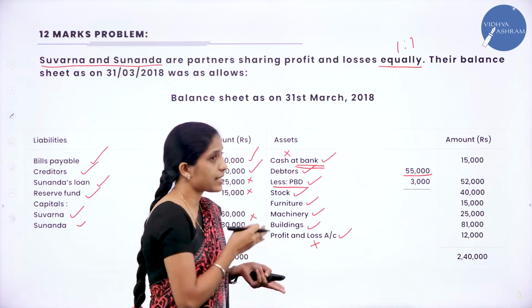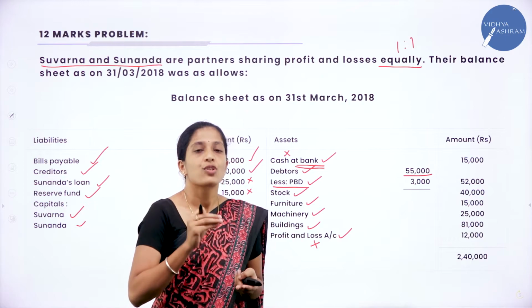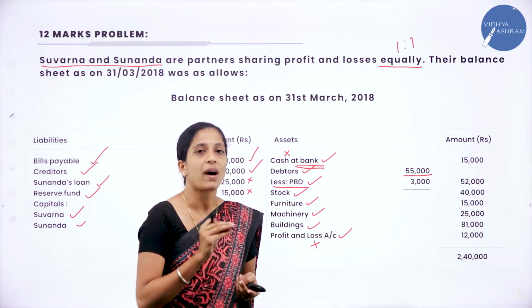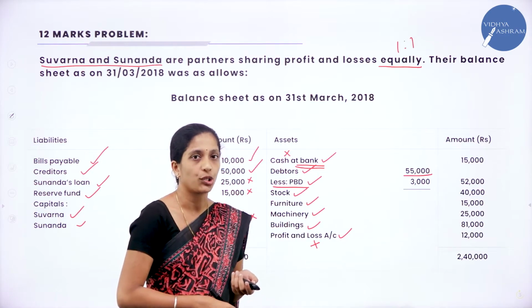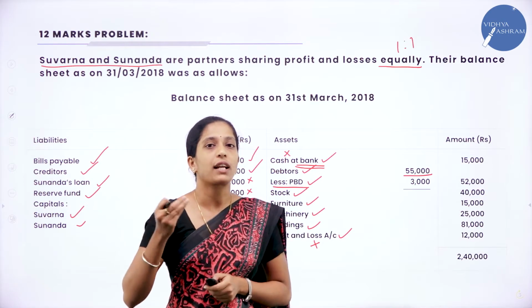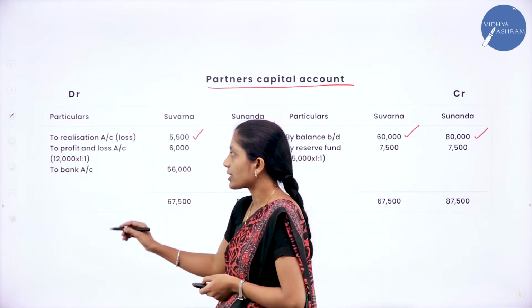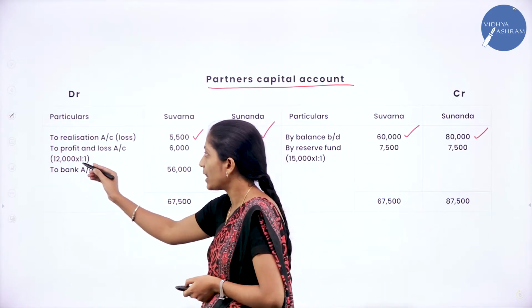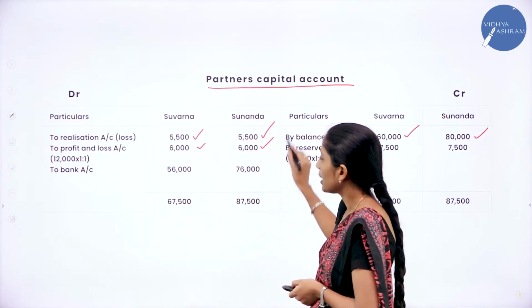Since it is there in the asset side, it is nothing but loss, right? So we will transfer that loss to partners capital account in their profit sharing ratio. Now it is loss, so we will transfer in the debit side, to profit and loss account. So the total loss was 12,000 into 1:1.